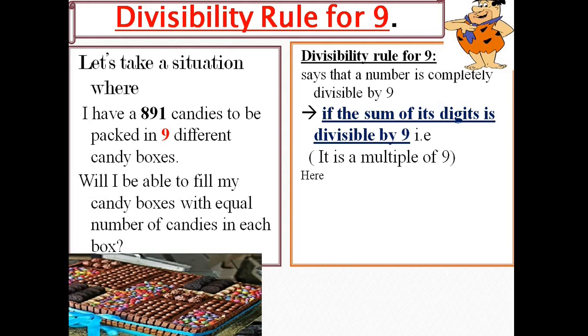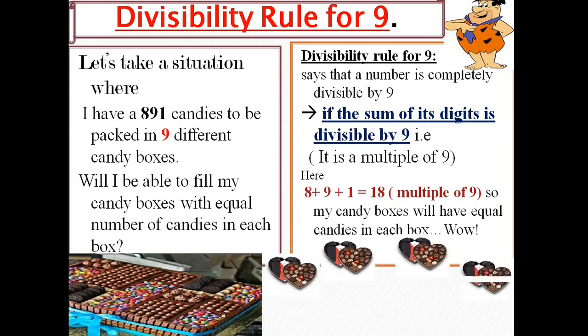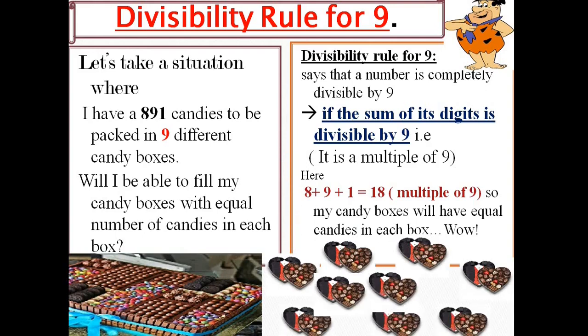Now in my case, when I added 8 plus 9 plus 1, I got 18, and 18 is a multiple of 9. So my candy boxes will have an equal number of candies in each box. Wow! Isn't this making my work easier?